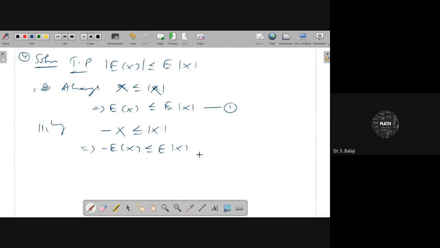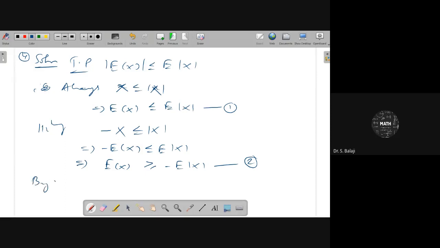Minus E of x less than or equal to E of mod x. Multiply by minus here, then you can get E of x greater than or equal to minus E of mod x. You see the first and second equation. Minus E of x, you combine these two here. Minus E of mod x less than or equal to E of x, and E of x is less than or equal to E of mod x.